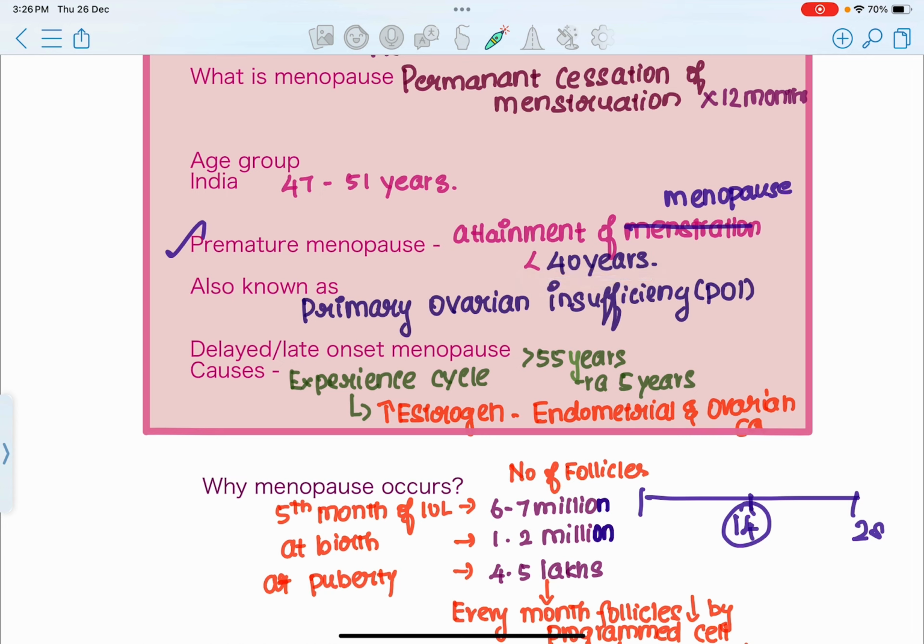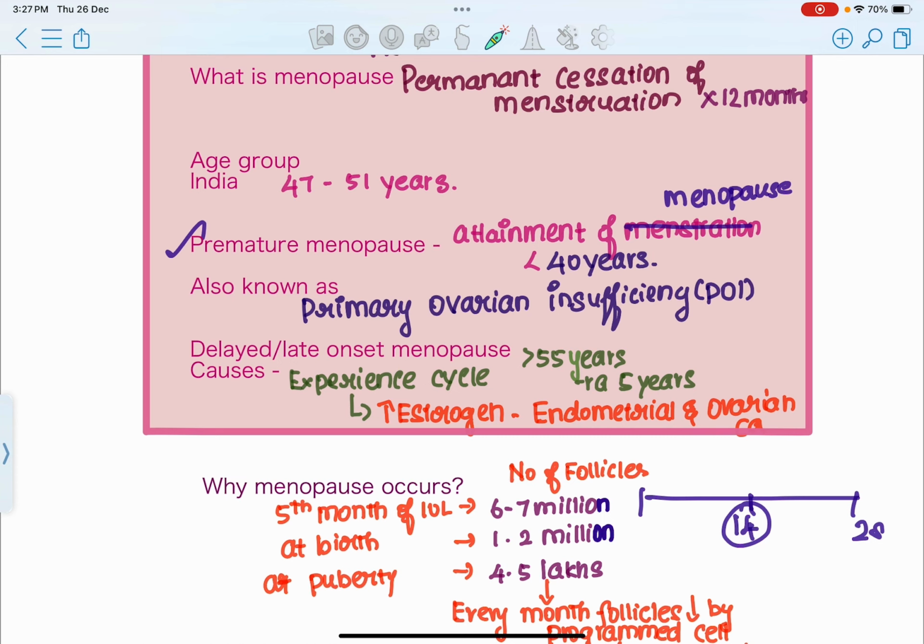We all know that the most common age group for attainment of menopause in females in India is around 47 to 51 years. But for some reason, if a female attains menopause at less than 40 years of age, she can be called a case of premature menopause. This premature menopause has been given a term called primary ovarian insufficiency. So primarily there is ovarian insufficiency in that female. Because of that reason, she has attained menopause at less than 40 years of age due to some reason.